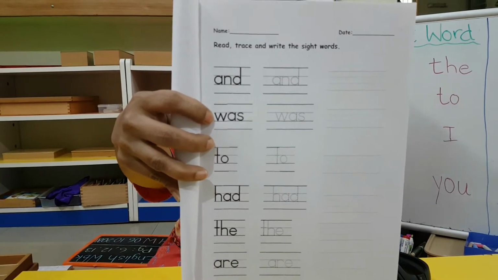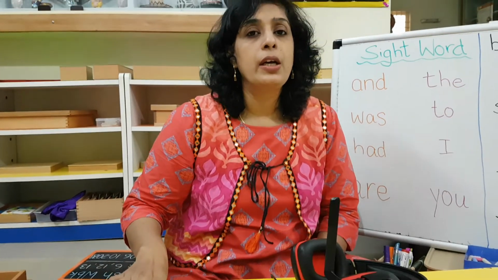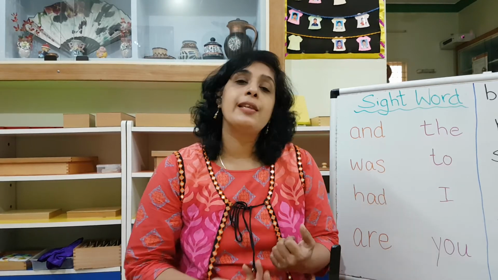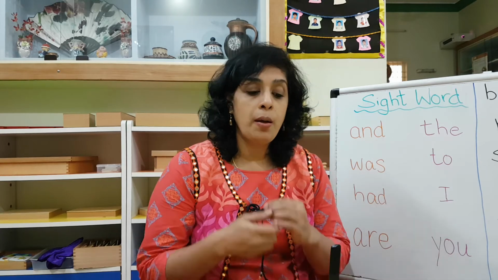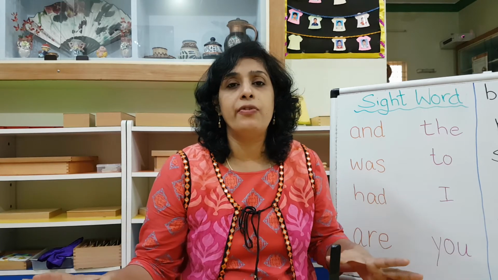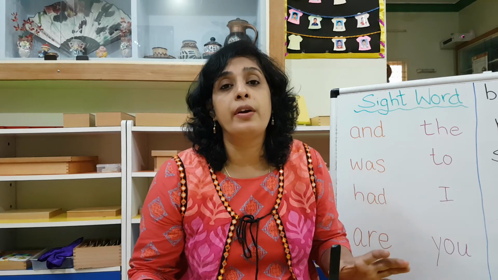These words will be a little tricky to read, so we call them sight words. They are called sight words because when you try to read books, you will come across these words very often. For example,